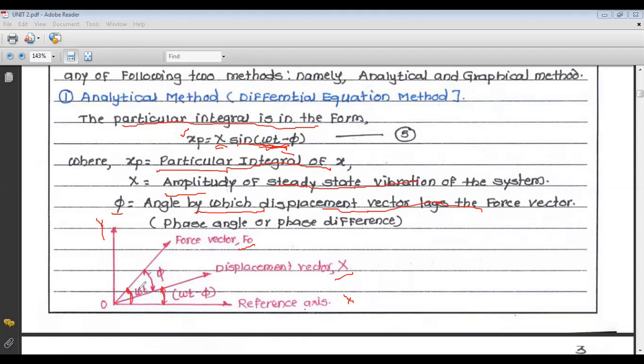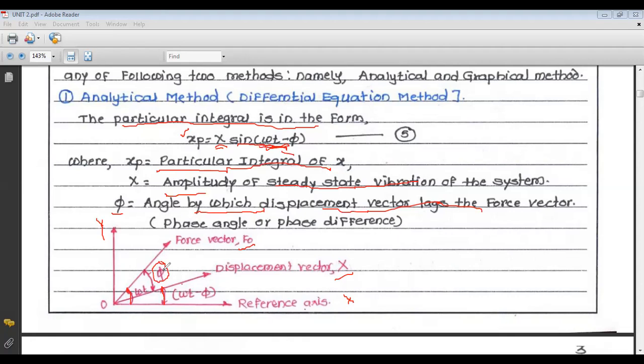This angle is omega t, and the displacement vector's angle is omega t minus phi. So the difference, the angle by which the displacement vector lags the force vector, is phi. This is our phase angle or phase difference.